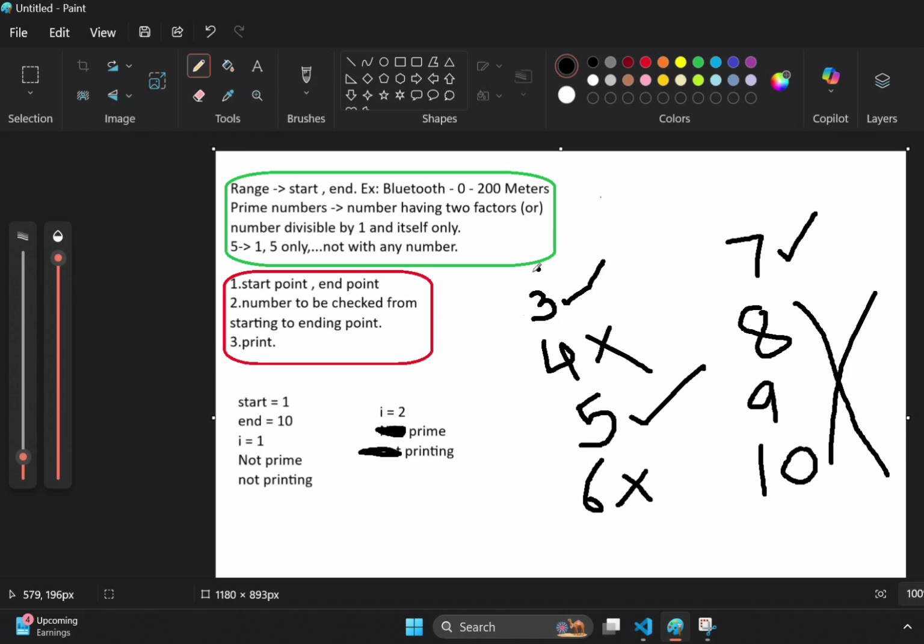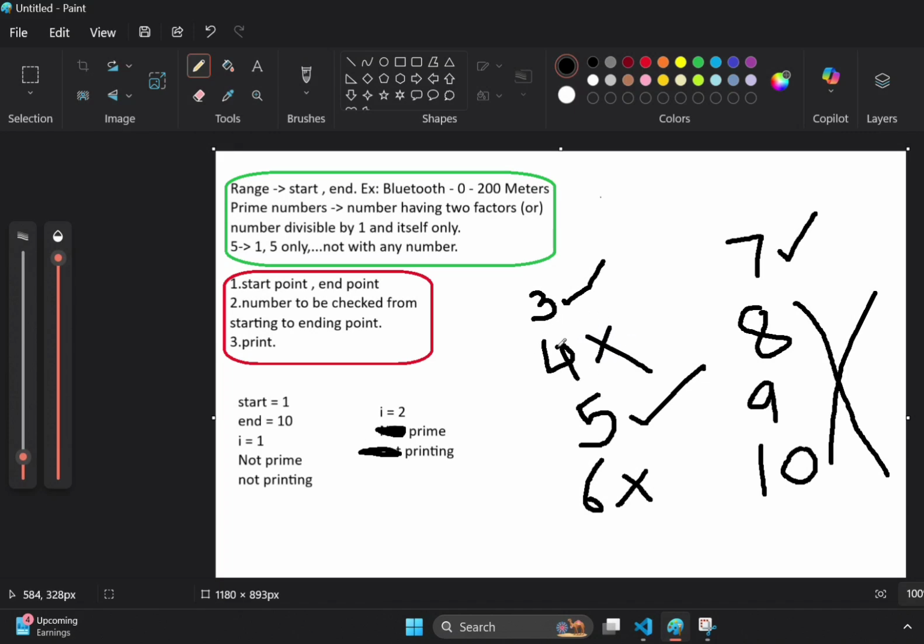3 will be printed, so it has only 2 factors, that's why it is printing, right? Yeah guys, 3, 5, 7 are prime numbers. 4 is not a prime because it has 2, 4, 1 as factors.